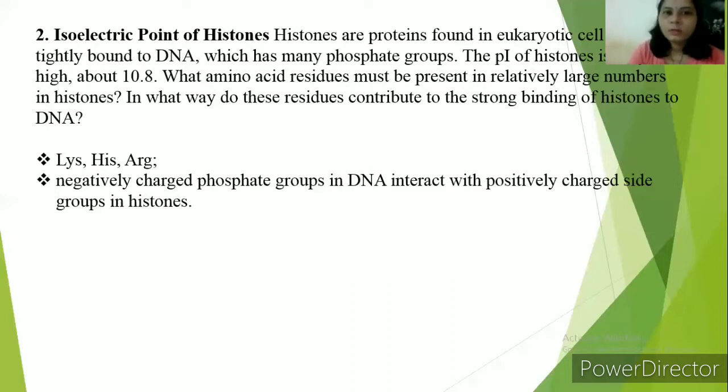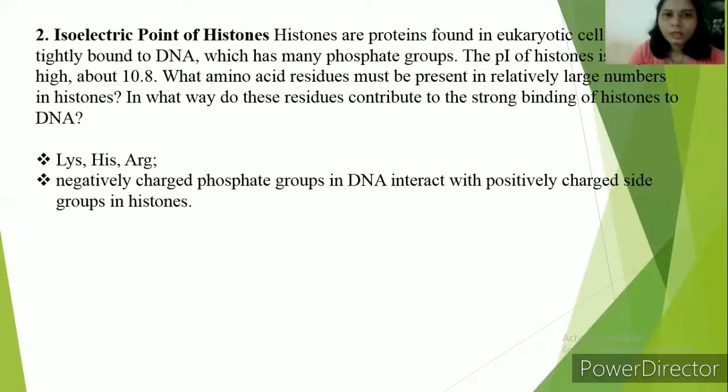In what way do these residues contribute to the strong binding of the DNA? The hint in this question already gave the pI of histone as very high, about 10.8. So lysine, histidine and arginine are the amino acids mostly present, because these are the positively charged groups.